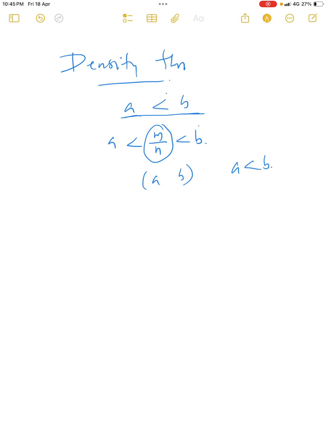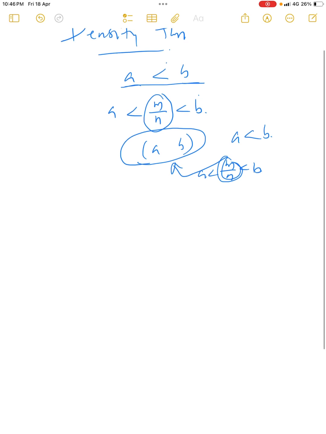Then there exists a rational number m by n such that a less than m by n less than b, which means that m by n belongs to the open interval (a, b). That is, every non-empty open interval contains at least one rational number.